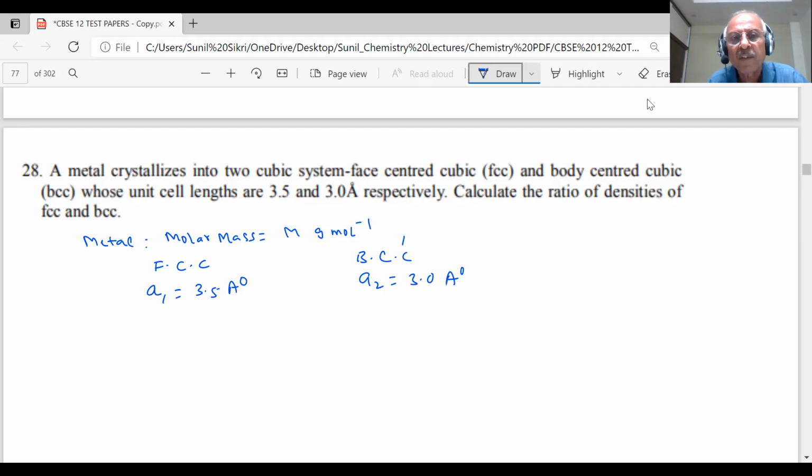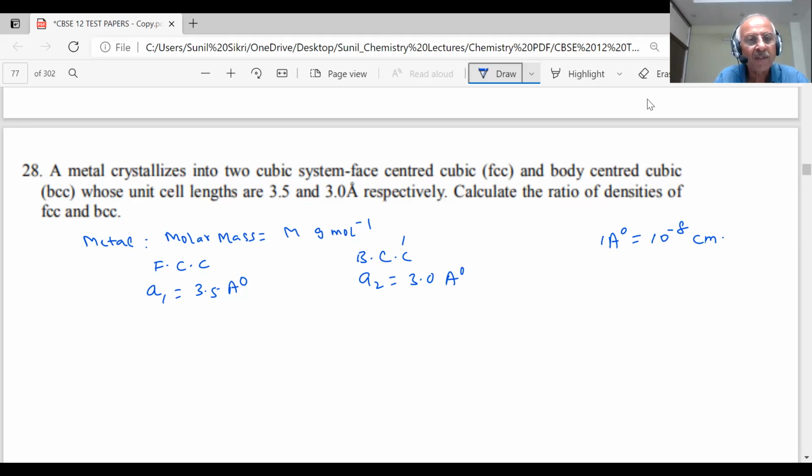What is the relationship between angstrom and centimeter, students? 1 angstrom is how many centimeters? It is 10 to the minus 10 meters, so it is 10 to the minus 8 centimeters. Let me see what is the density here.